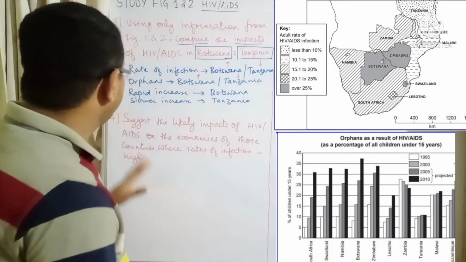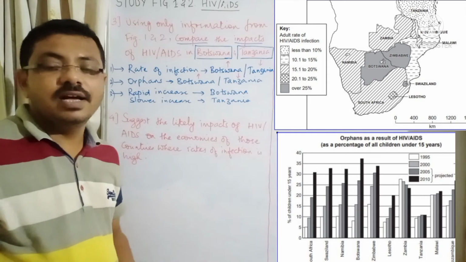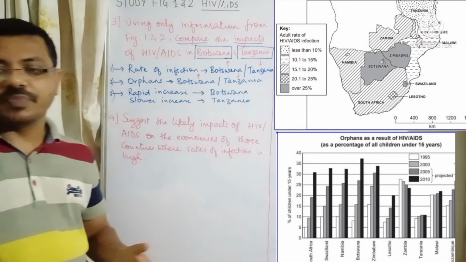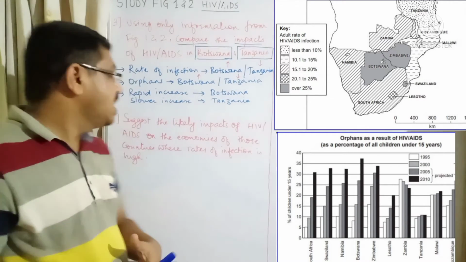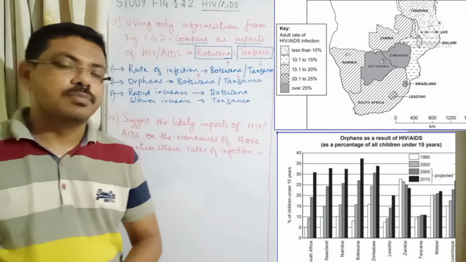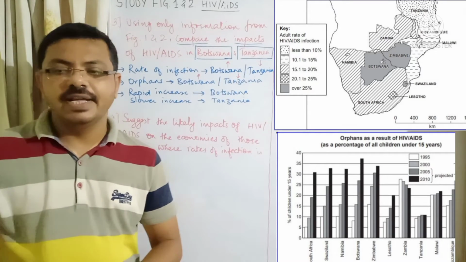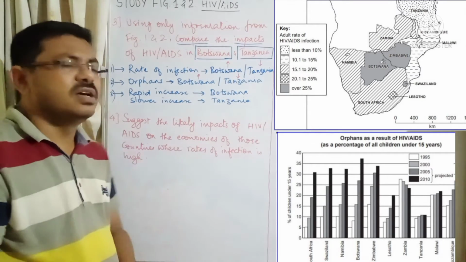And the third idea could be that in Botswana there is a rapid increase in the number of orphans, and in Tanzania there is a slower increase in the number of orphans. Okay, 3 mark question, 3 ideas are required. The 3 ideas are very much visible in the image.